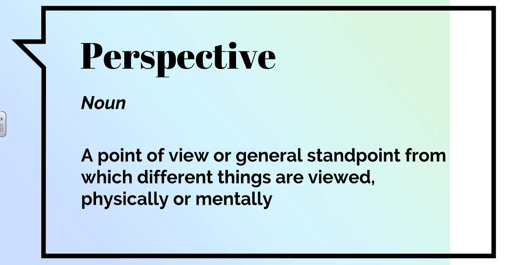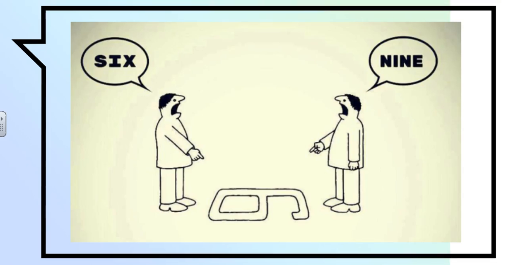Your next word is perspective. It's a noun, and it means a point of view or general standpoint from which different things are viewed physically or mentally. So we've been talking a lot in class about point of view, so this should come as no surprise to you. Perspective means from a general standpoint, way that you view things. I chose this picture because depending on what your perspective is, you could be seeing the number 6 or you could be seeing the number 9. Your perspective completely changes the information, just like your point of view would completely change information if you were telling a story.